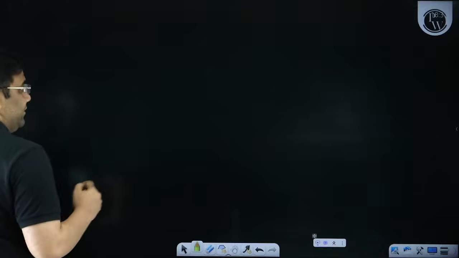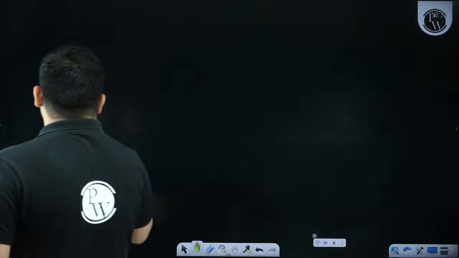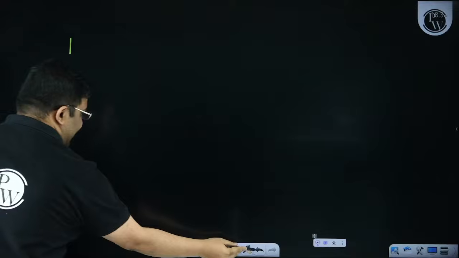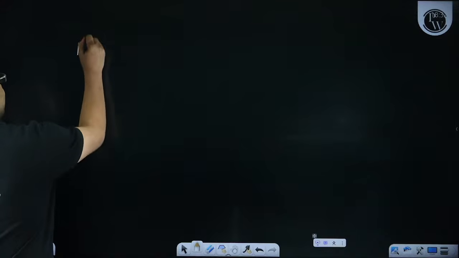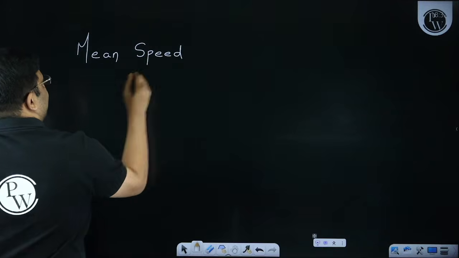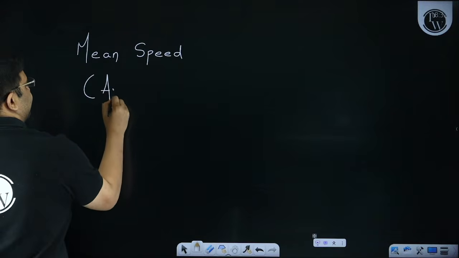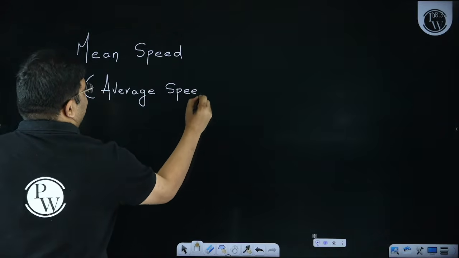Let us start with today's topic. As I told, we are going to discuss the difference between time mean speed and space mean speed. Before we go into the difference, both of them are what? Mean speed. When I say mean speed, what is the meaning of mean speed? Mean speed means average speed.